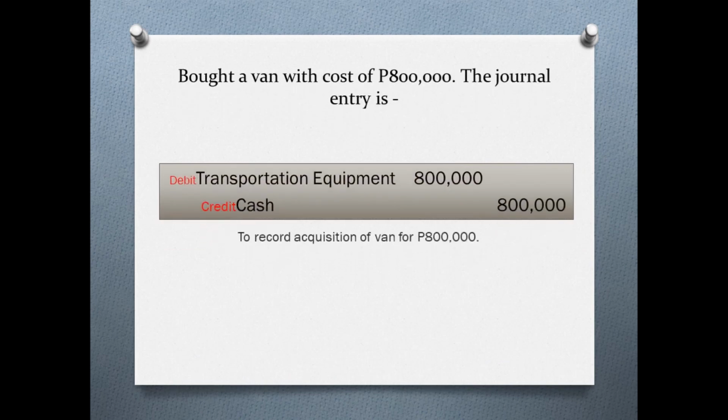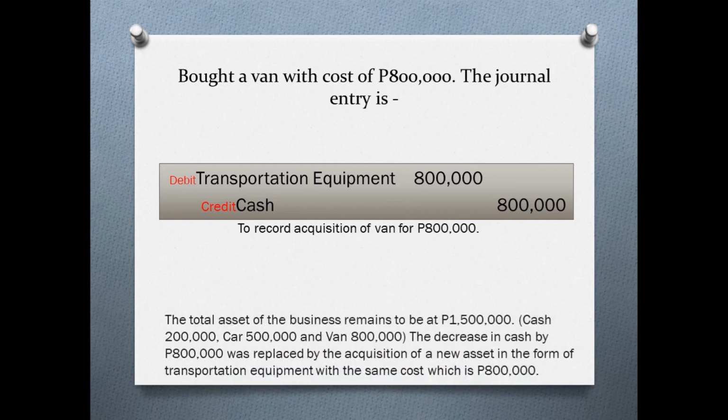Now, let us assume that Mr. C utilized part of the 1 million cash to buy a van. So he bought a van with a cost of 800,000. The journal entry would be debit transportation equipment 800,000, credit cash 800,000, which is to record acquisition of van for 800,000.